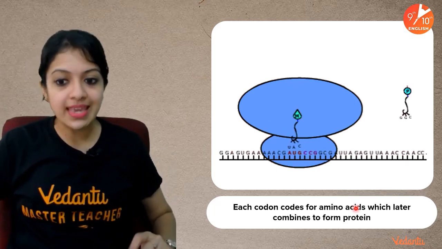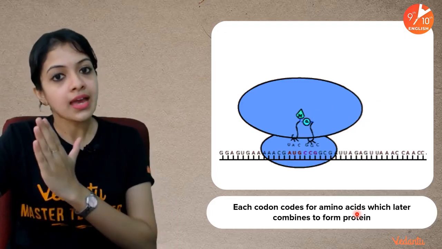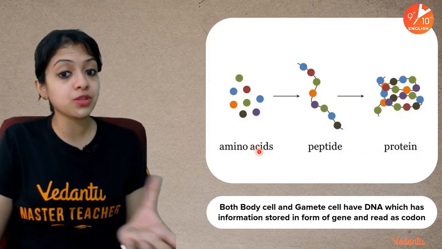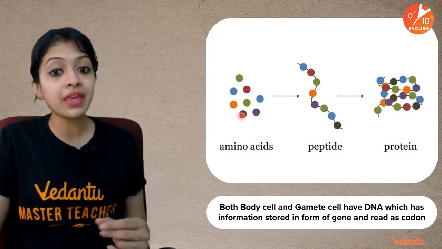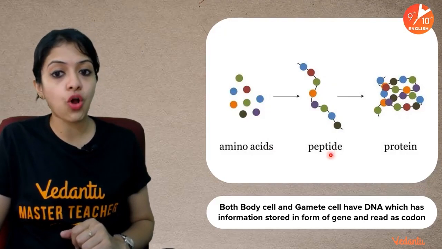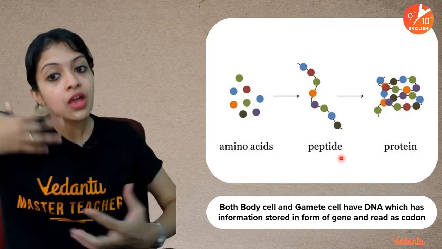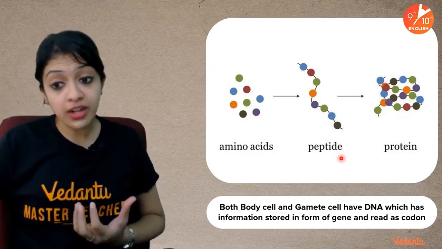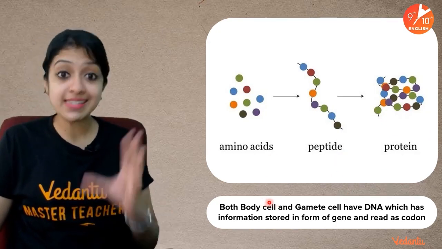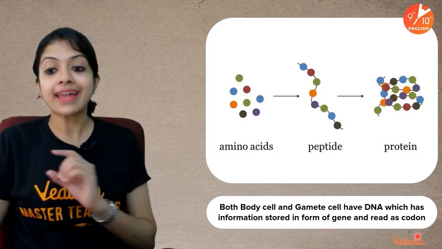develop to form proteins. Okay, so yes, DNA or gene, and then we talk about amino acids which later combine to form proteins. So just to give you an idea about the relation between amino acids, peptides and proteins, yes, amino acids are these individual bead-like structures we see here. They combine together to form chains which we call peptides. Peptides coil up and form further more complex structures which we call proteins. Okay, so both, let's recall this fact, both body cells or somatic cells and gametes have DNA, which is information stored in the form of genes and are read as codons.